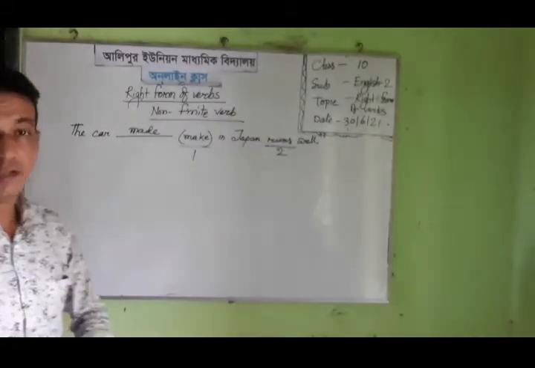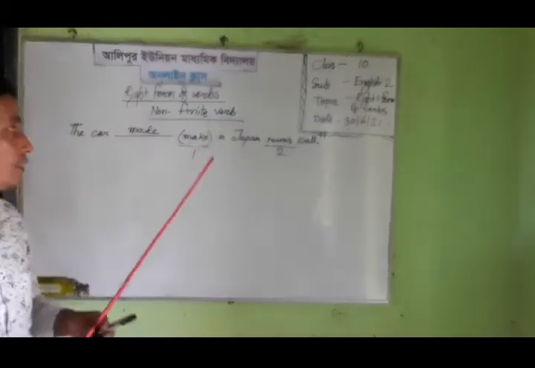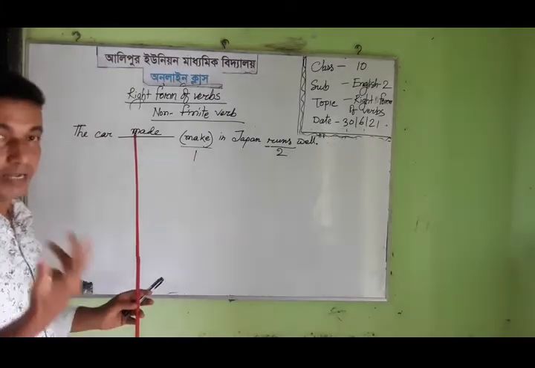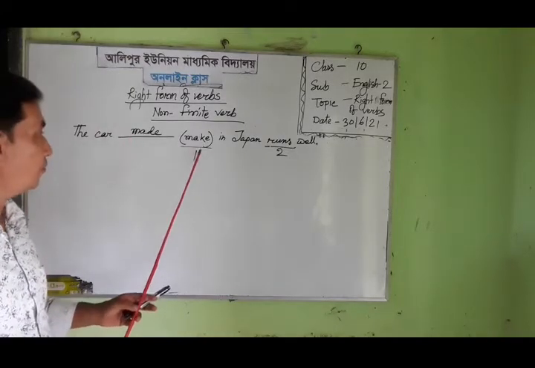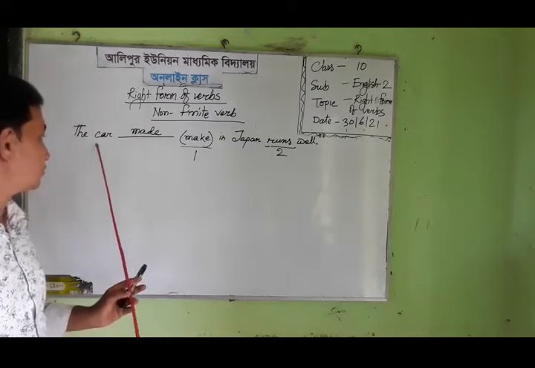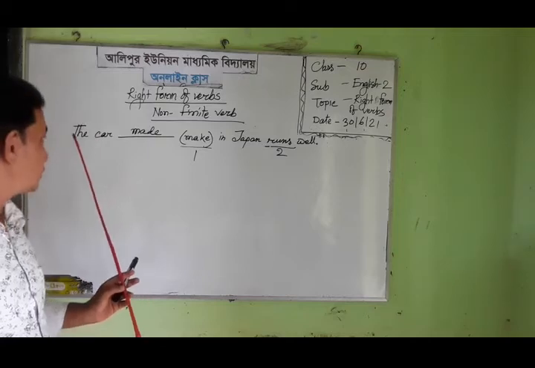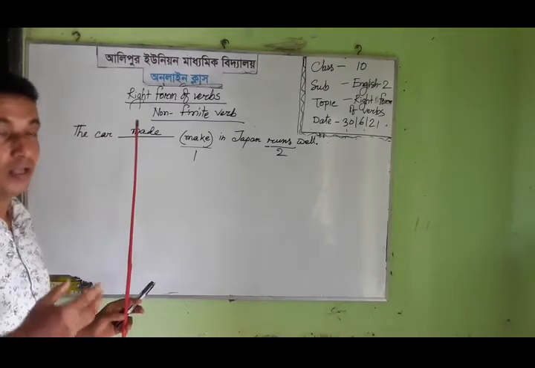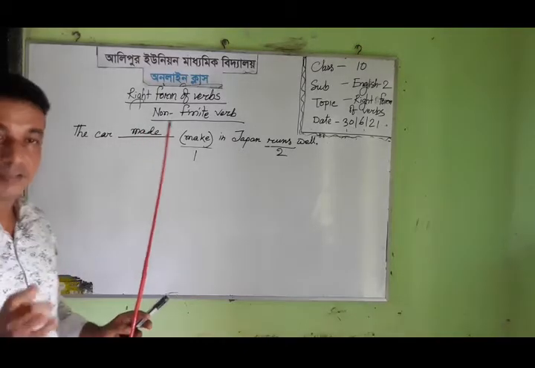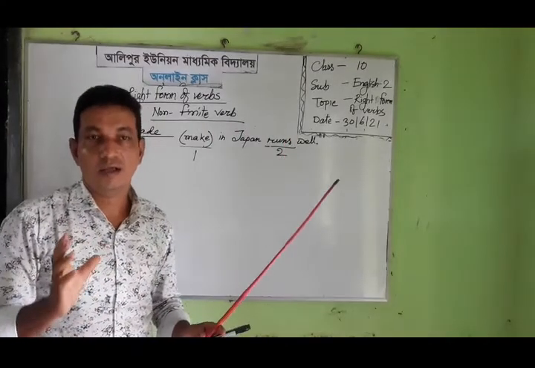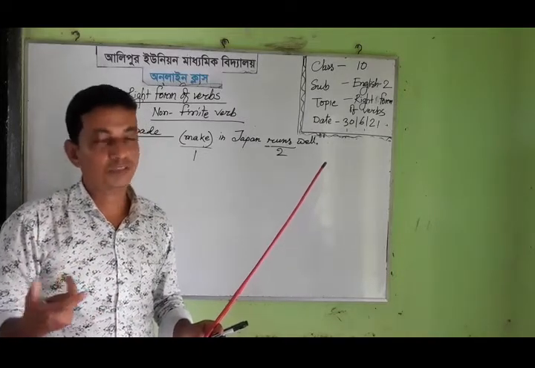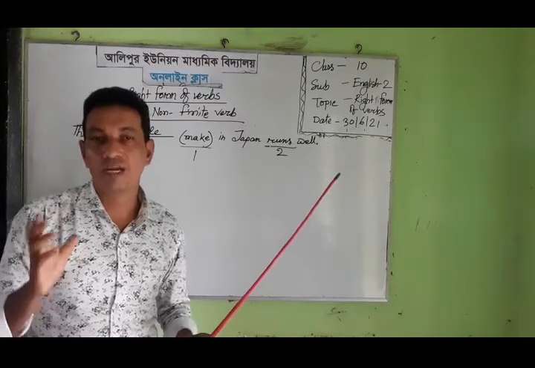Dear students, why have I taken the past participle form, made? I have taken the past participle form made because make does not belong to the subject. Because the car cannot make itself, cannot be made by itself. To make the car, someone has to work; an engineer or maker or technician is needed to make the car.